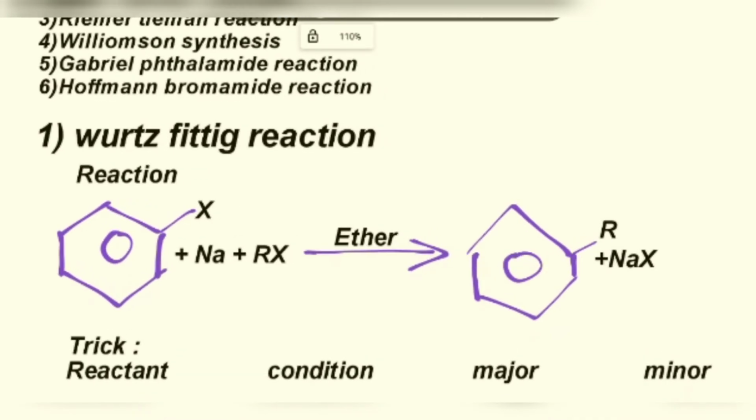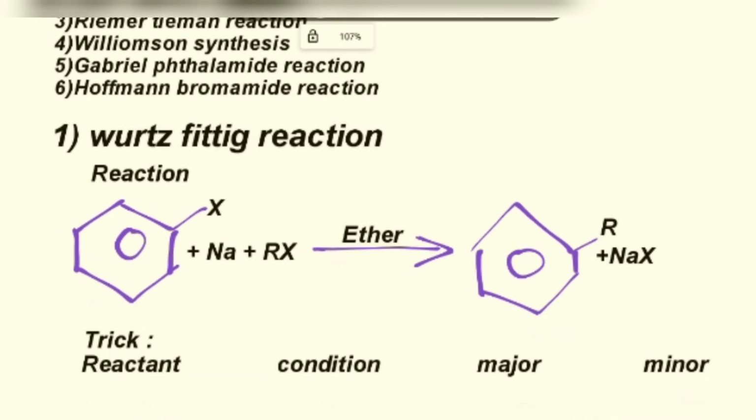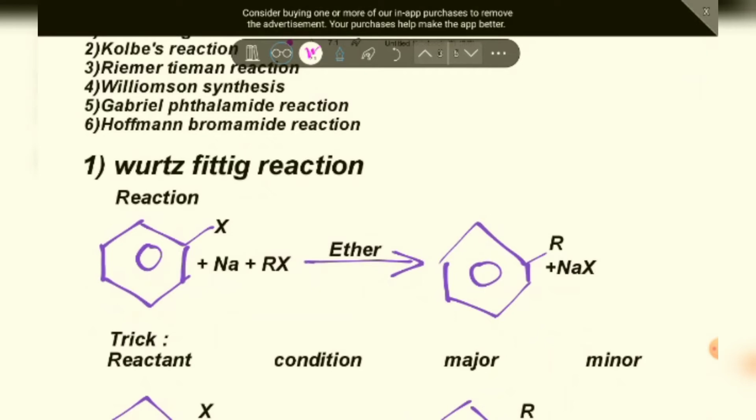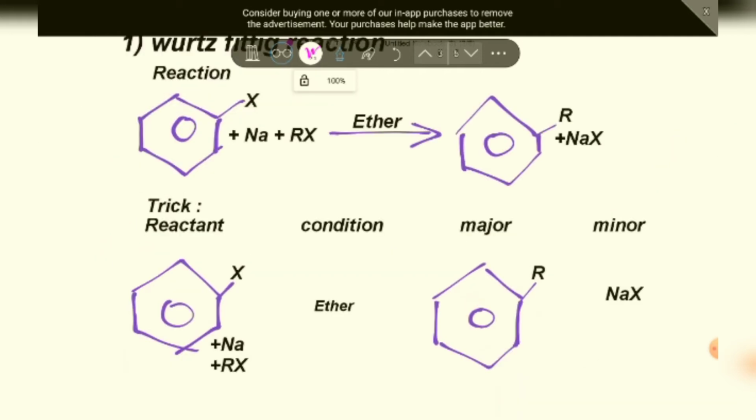So the first reaction that we are learning is the Wurtz-Fittig reaction. So we know that this is the reaction. This is haloarene, this is Na, which is sodium, then this is ether. This is what I was talking about, the condition that you see. If you write all of this reaction and you forget this, it's of no use. You need to remember this. So this particular reaction has 3 reactants, 1 condition and 2 products, of which this one is the major product and this one is the minor product. You know that. See, this is the trick right here.